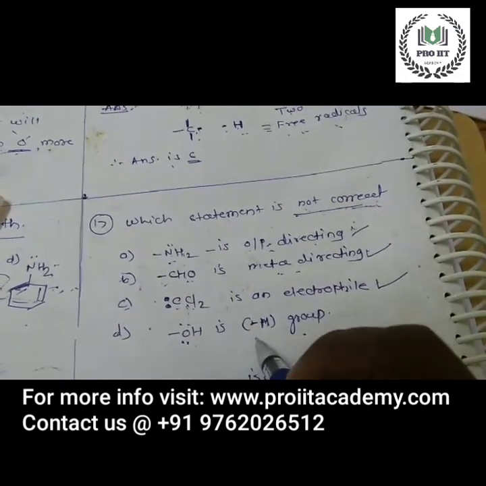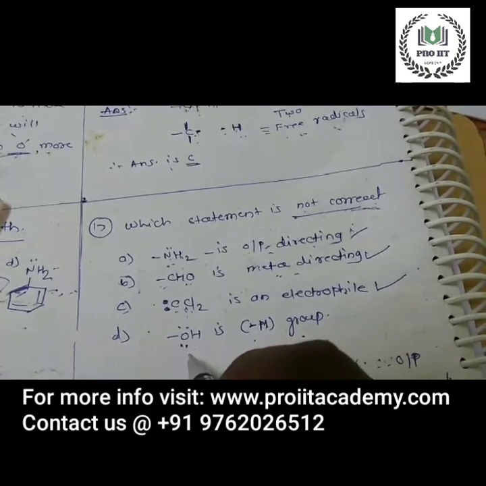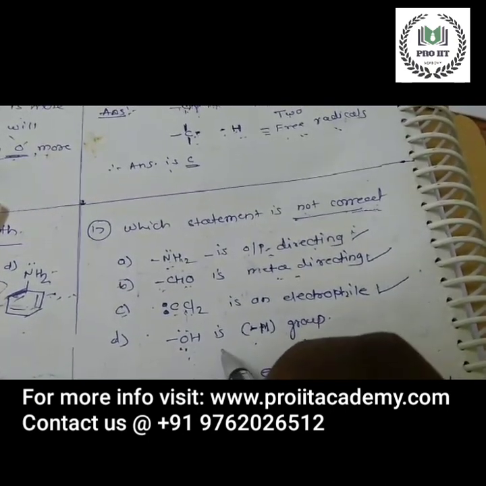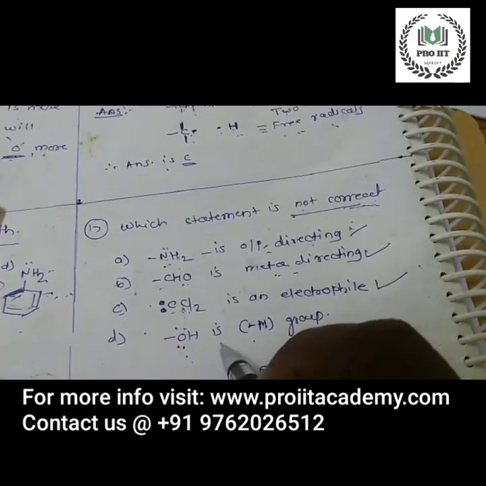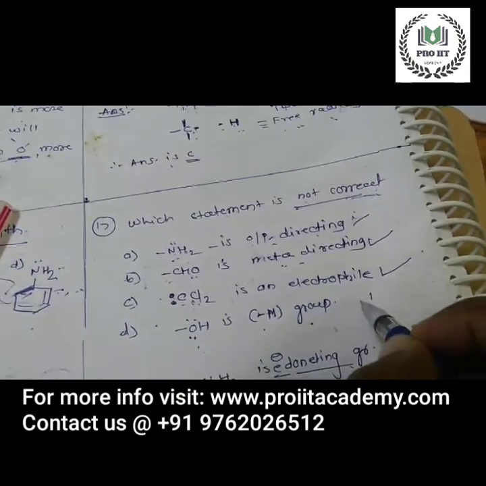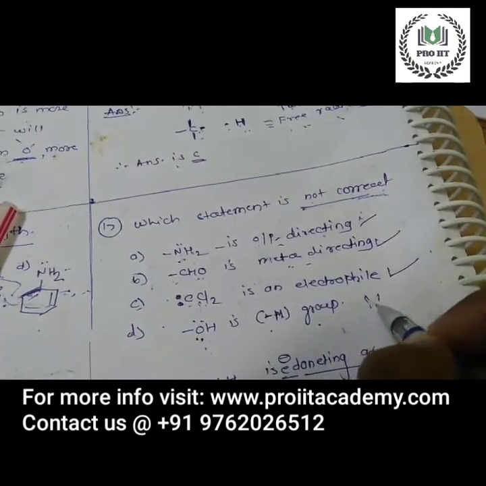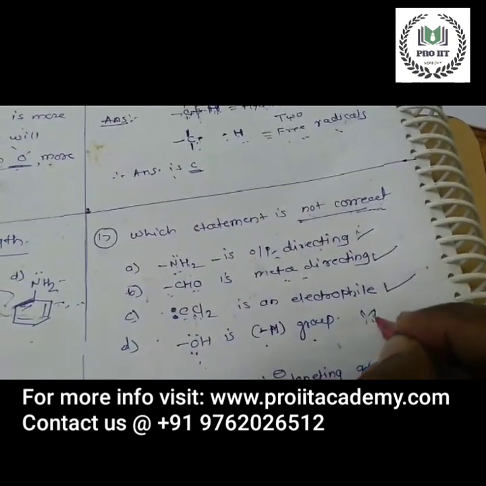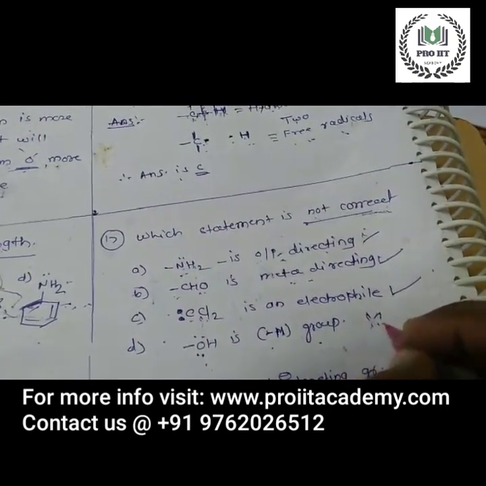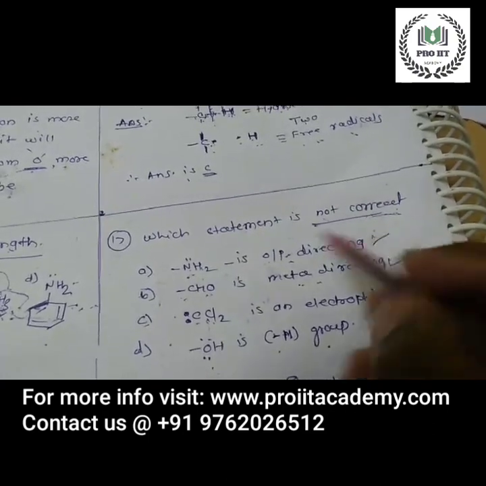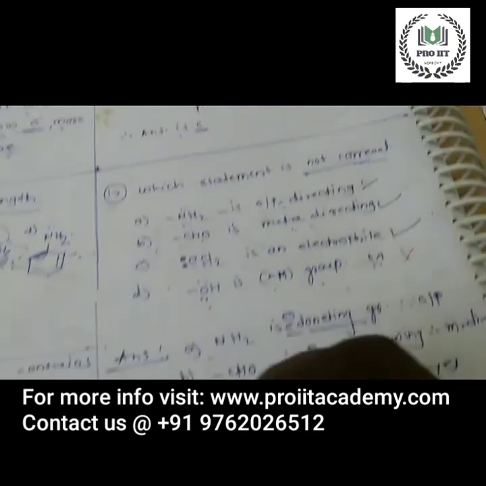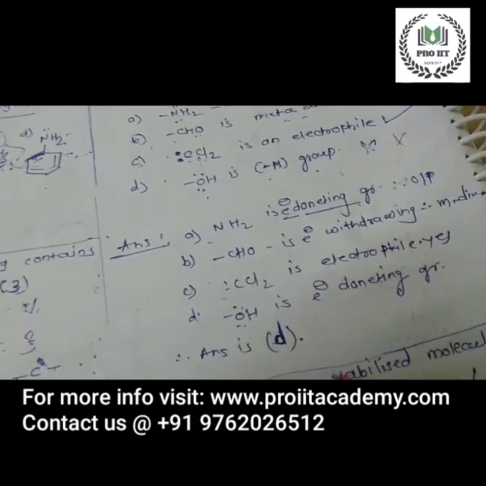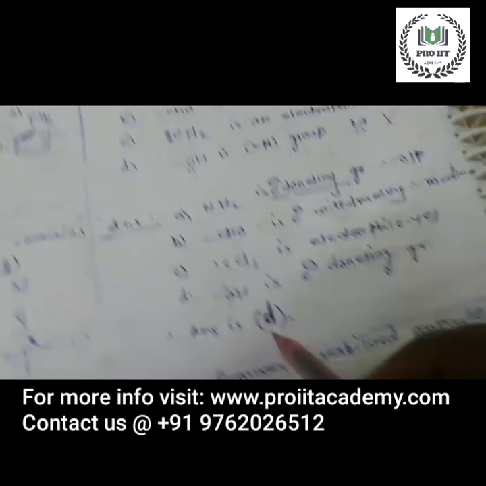OH is not minus M, this is plus M. OH is an electron donating group. Since OH is an electron donating group, this option is the wrong option. This statement is not correct. So option D is the answer of this question.